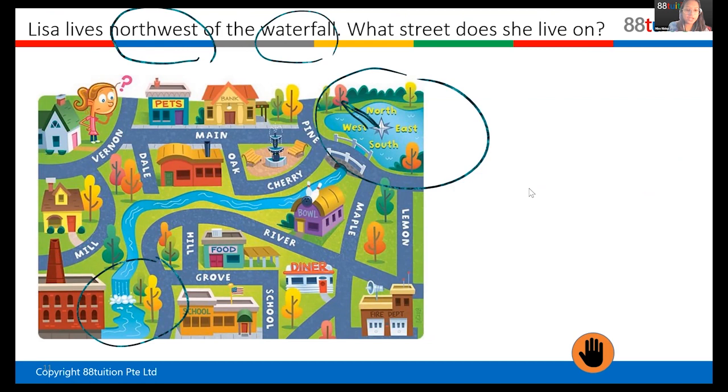So you look, the waterfall is here, right? This is north, this is south, right? This is east, and this is west. So northwest, which street is that? Northwest of the waterfall. So I've circled the waterfall for you, right? So you see north, south, east, west. Between north, which is the top, and west, which is here. What is between north and west? You see Mill? Yes, very good. Mill is between north and west, right? So that is the answer. So she lives on Mill Street. Okay, good.